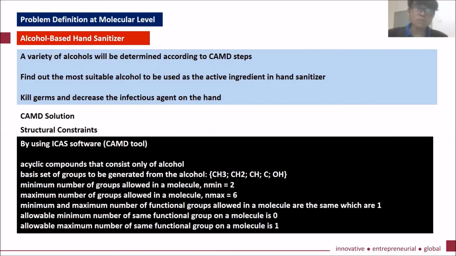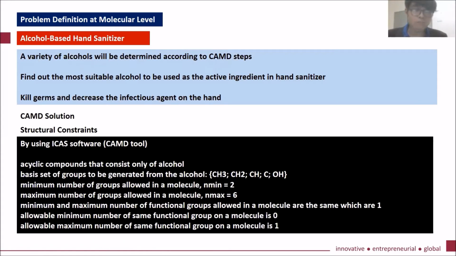The problem definition at the molecular level is that a variety of alcohols should be determined according to the CN step. We want to find out the most suitable alcohol to be used as the active ingredient in our hand sanitizer, which can kill the germs and decrease the infectious agents on the hand. So we use the CAMD method to solve the problem.